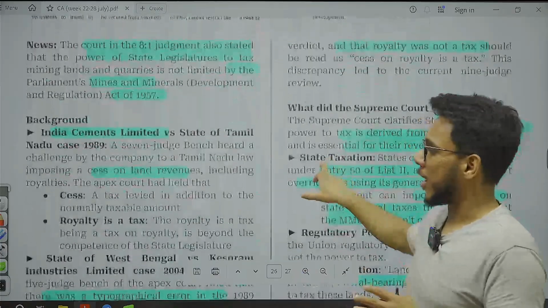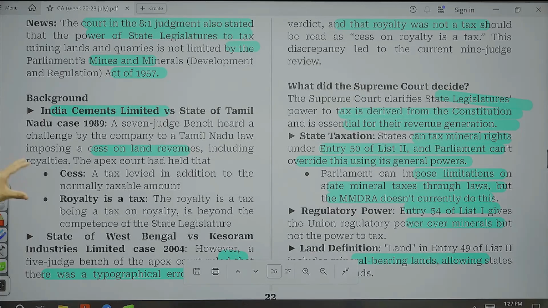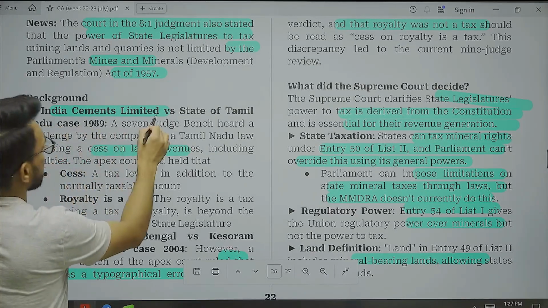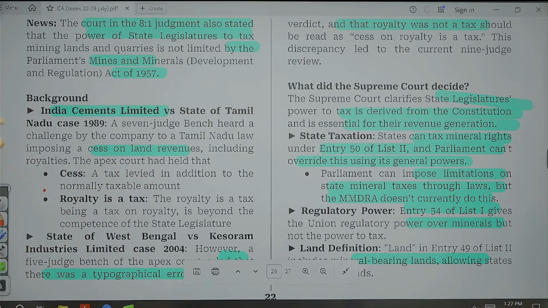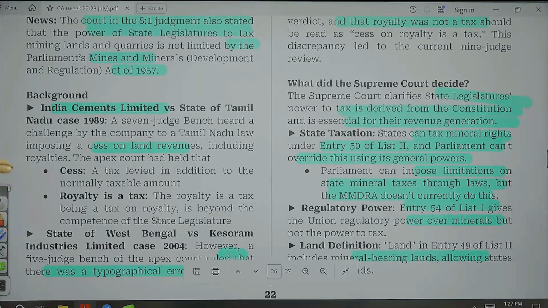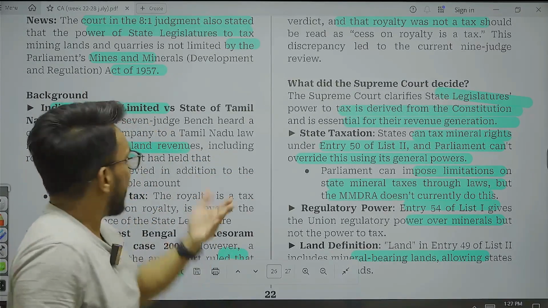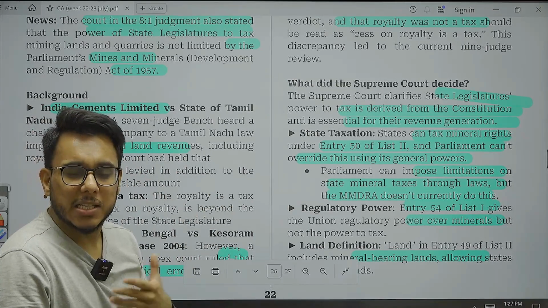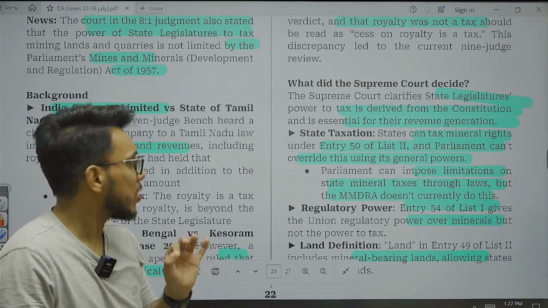Let's understand this particular article. Now, guys, in the past, there have been judgments. For example, there is the India Cements Limited case. Basically, what happened here is that a company, India Cements, challenged Tamil Nadu's power with respect to imposing the tax. Okay, this particular case was there.